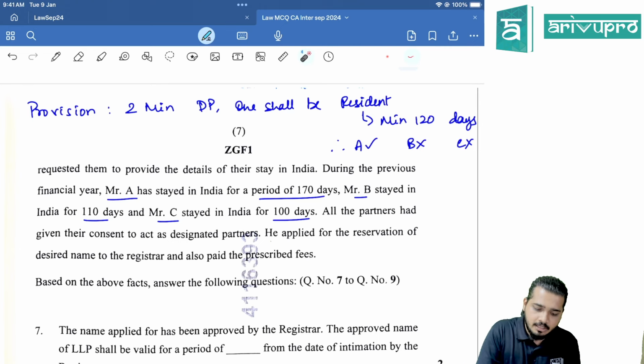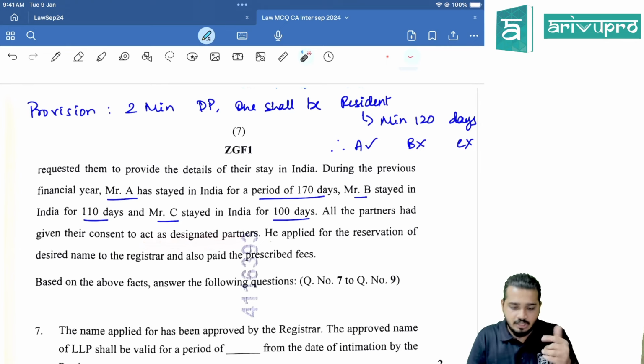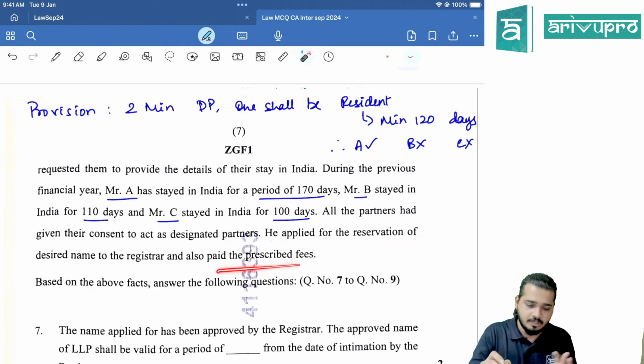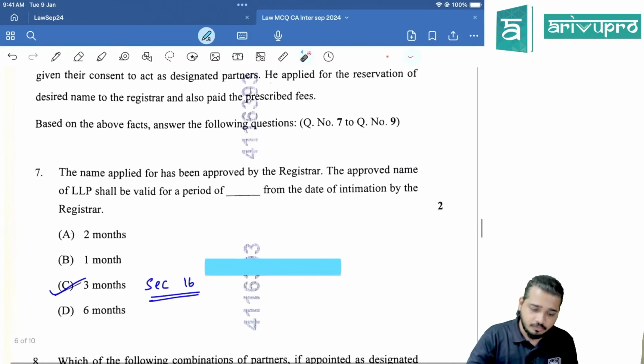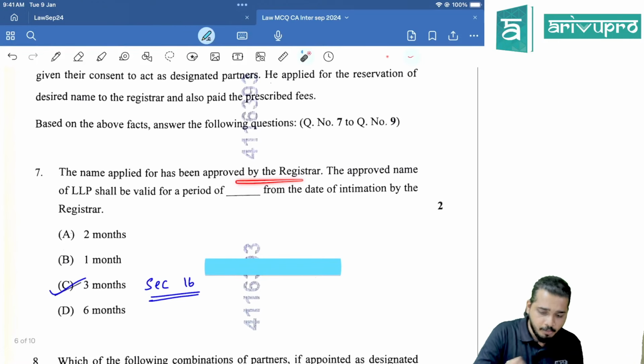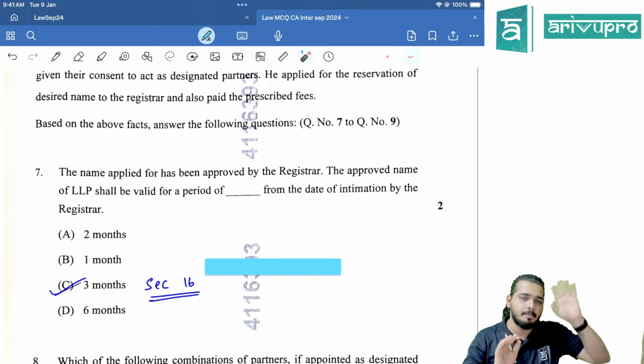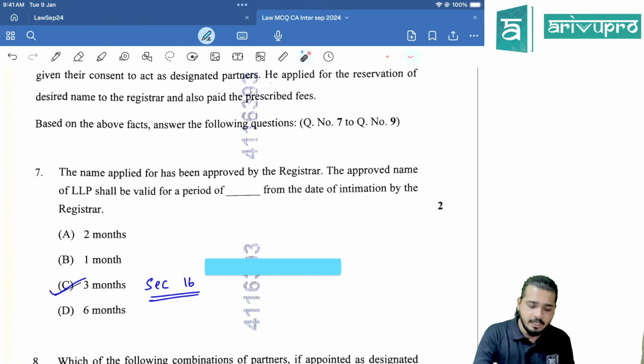All partners had given their consent to act as designated partners. He applied for the reservation of name also and paid the prescribed fees. What is the question? The name applied has been approved by the registrar. The approved name shall be valid for a period of dash days. It is 3 months. In the Companies Act it is different; it is 20 and 60 days respectively. In the Companies Act we have seen that. In LLP it is 3 months.